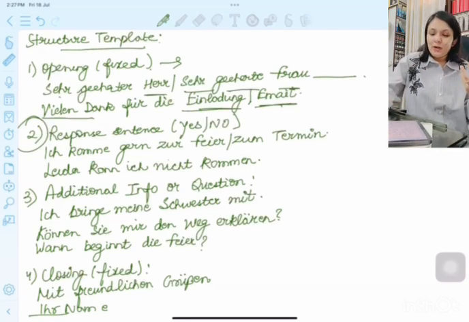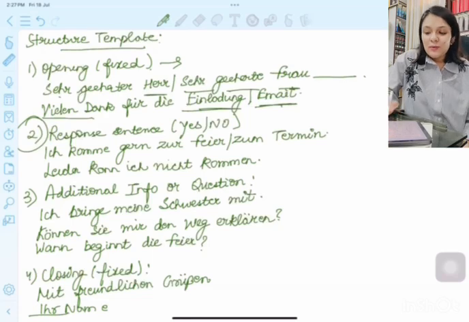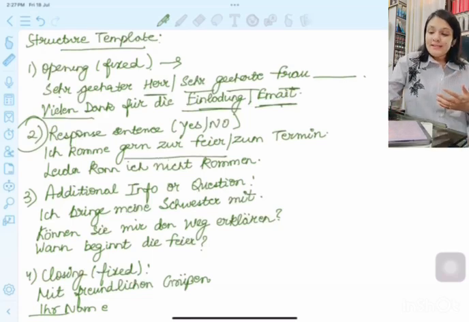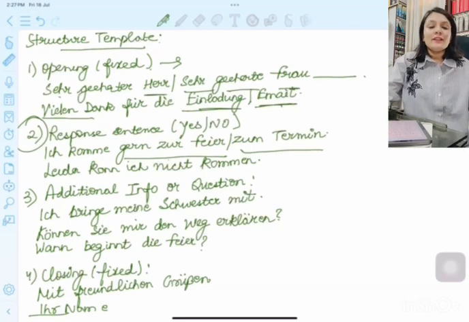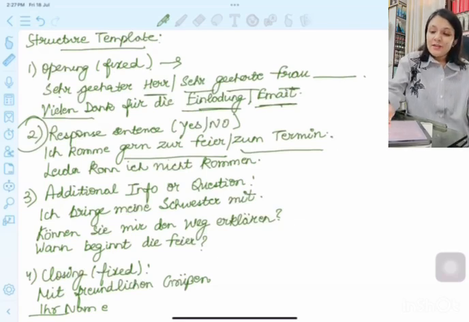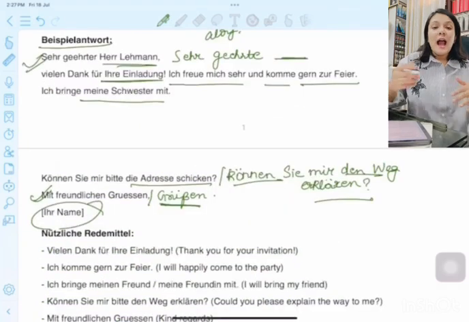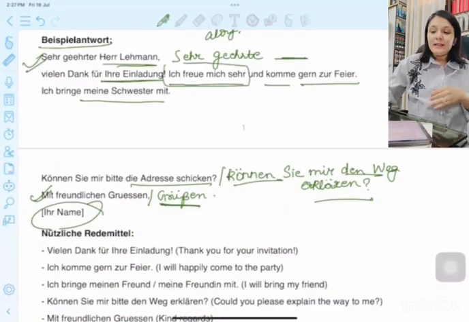So if you're coming, what do you say? Ich komme gern zur Feier. Ich komme gern zum Termin. Or you can say: Ich freue mich auf die Feier. I'm looking forward to the party, like we did here. Ich freue mich sehr. I am really looking forward to it and I'll come to the party.